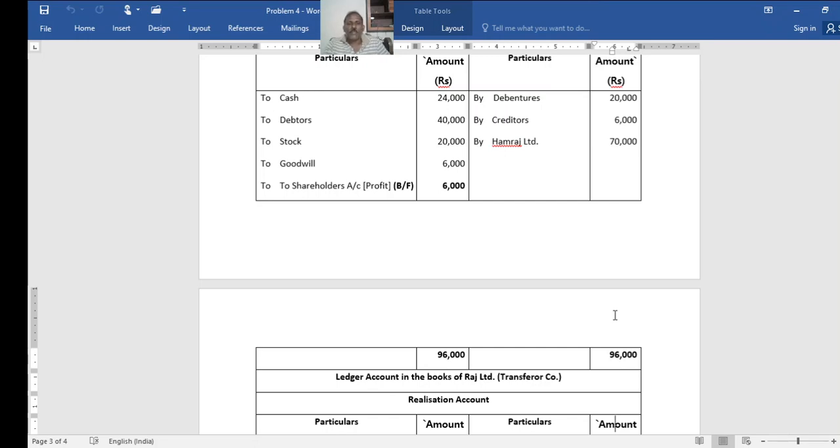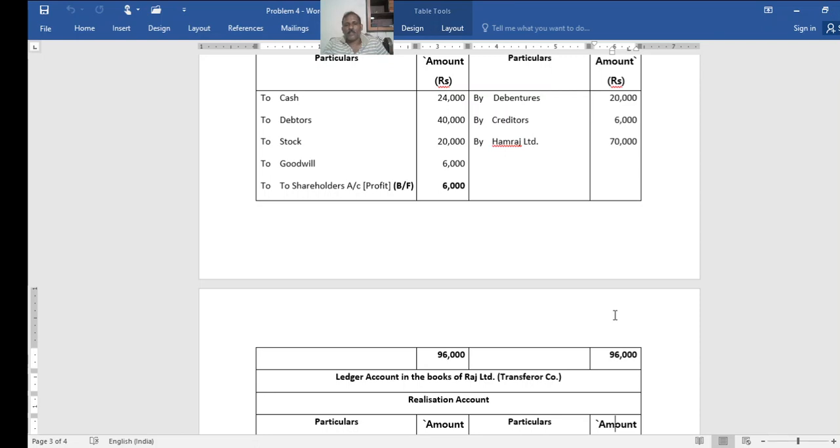So remember, all assets from the given balance sheet go to the realization debit at gross value, balance sheet value: cash 24,000, debtors 40,000, not after deduction, it is the gross amount. Stock 20,000, goodwill 6,000. And creditors taken over and discharged, it's given like that by Raj Limited. So creditors 6,000, debentures 20,000, and purchase consideration due from Raj Limited to Ram Limited 70,000.